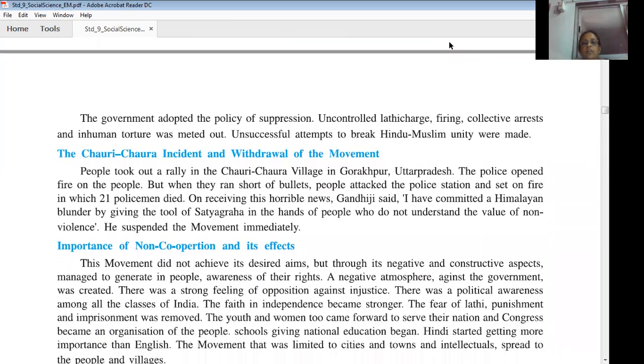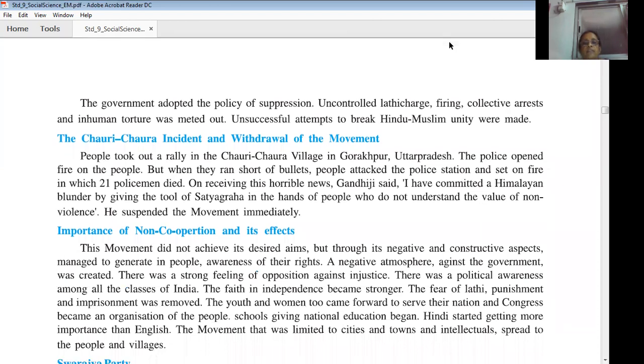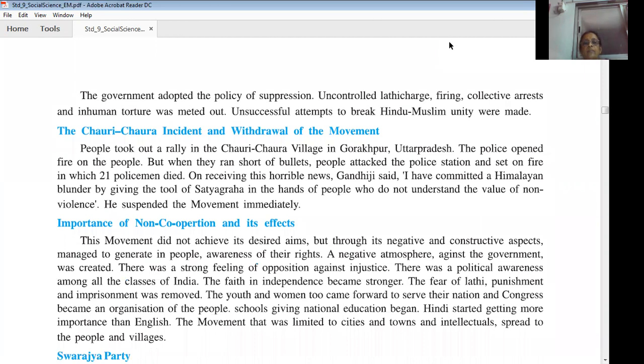Then, the importance of non-cooperation and its effects. What were they? This movement did not achieve its desired aim. What was the aim of this movement? To achieve Purna Swaraj. But this movement did not achieve this aim.